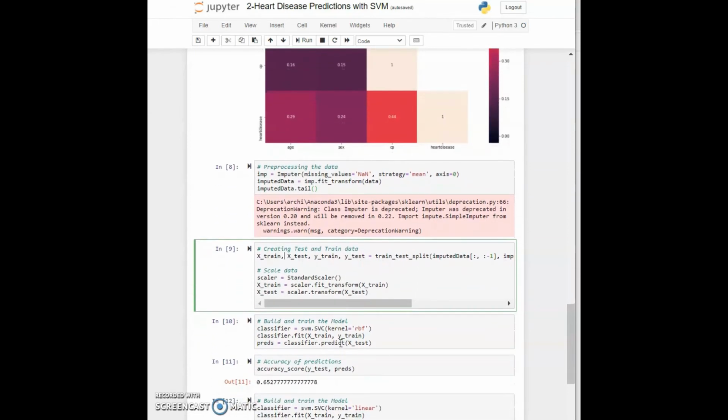So in cell 10, we can finally go and build our model. We are using the SVM SVC class, and we are saying that we want to use the RBF kernel. This kernel can be changed to linear or poly and so on, and we will see later how it impacts our results. Then we are using classifier.fit to fit the xtrain and ytrain data, and then using the predict method on our xtest. So now we have a variable predictions that holds our predicted data from 0 to 4.